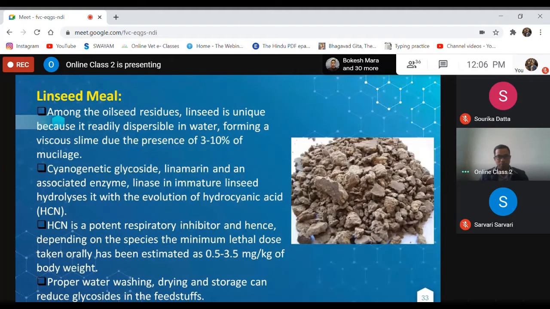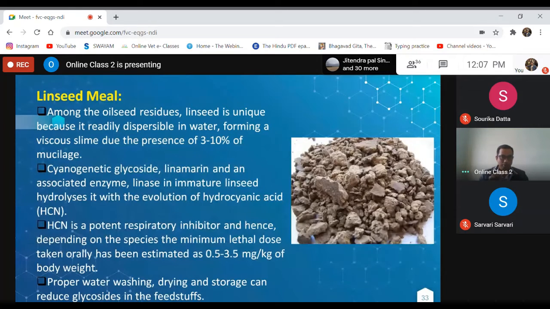So this cyanogenic glycoside of linseed meal may cause hydrocyanic acid poisoning in animals. Hydrocyanic acid is a potent respiratory inhibitor, and hence, depending on the species, the minimum lethal dose taken orally has been estimated as 0.5 to 0.35 milligram per kg of body weight.